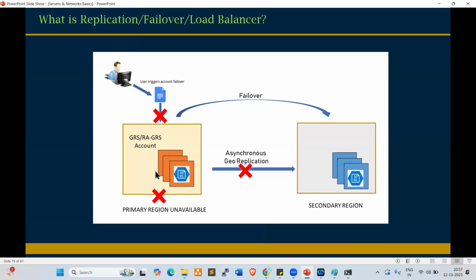So this primary is down, the same data is available in secondary, and this user can access from the secondary region. For example, we deployed the Flipkart application on the Mumbai region. Mumbai is down. Users can access from Singapore. They will not understand from where they are accessing. Automatically, it will fail over to Singapore. Clear, right, everyone?